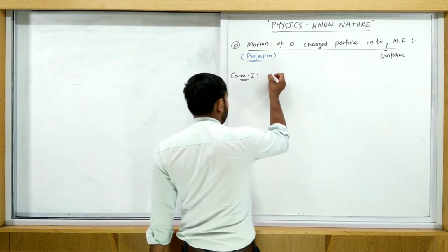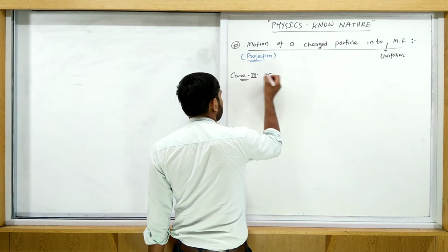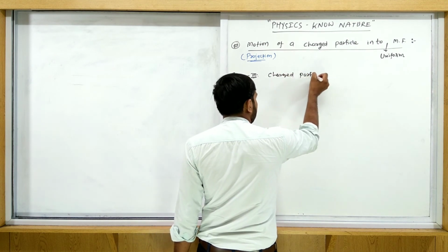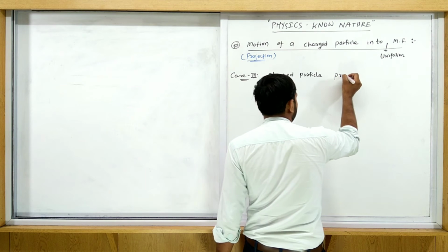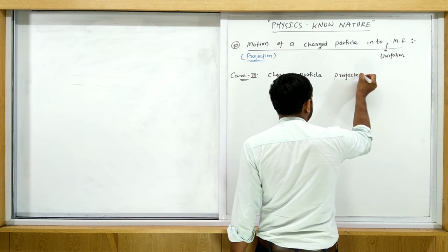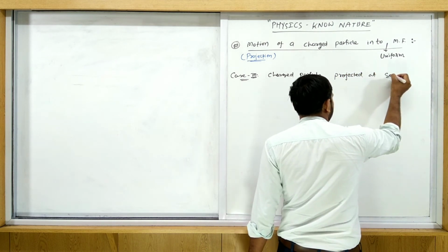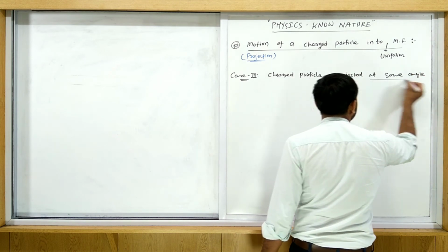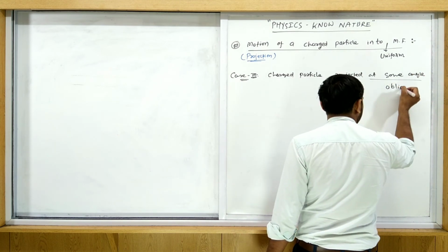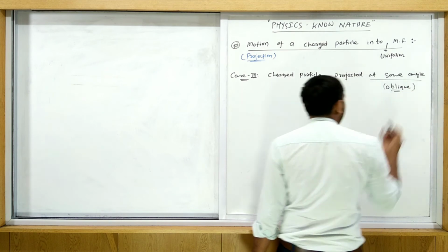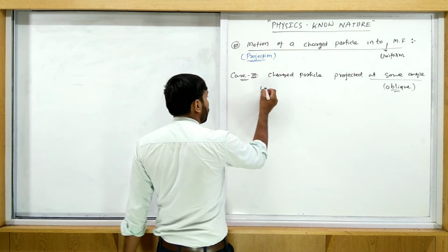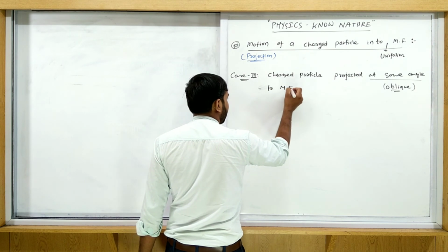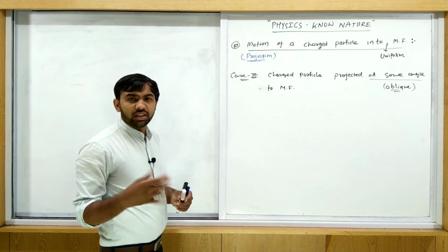Okay, so case 3: a charged particle projected at some angle. At some angle means what? Oblique projection. Oblique projection at some angle to the magnetic field.